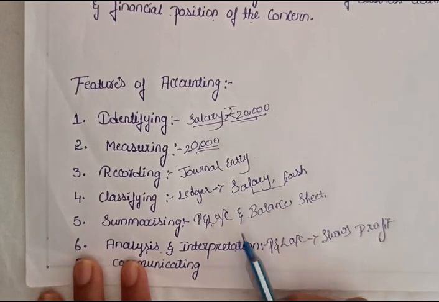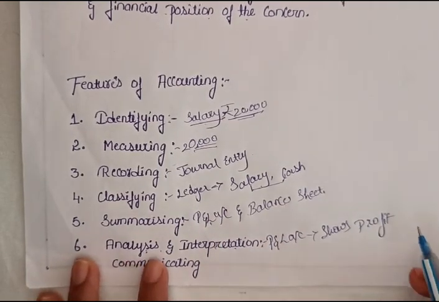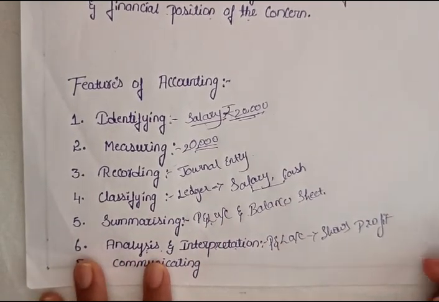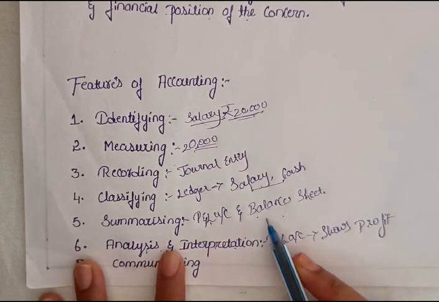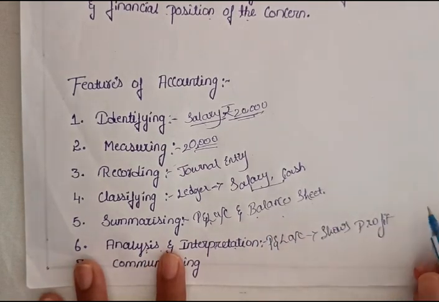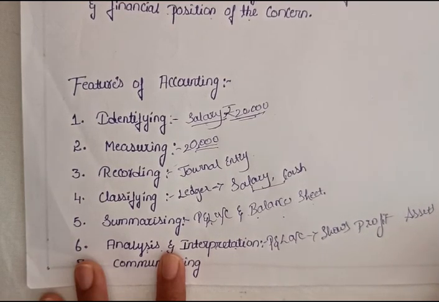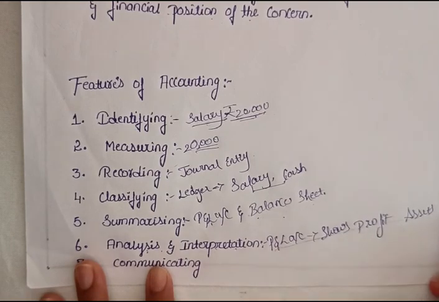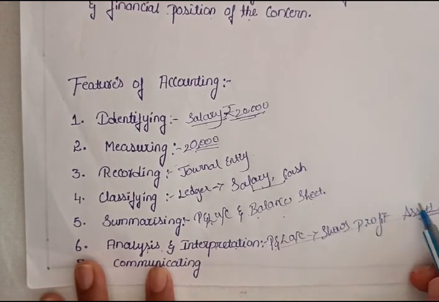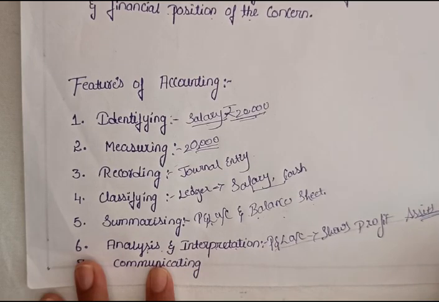If it shows loss, the company is not going well. And also we have to analyze the balance sheet, what assets and liabilities there are. This is helpful to know.